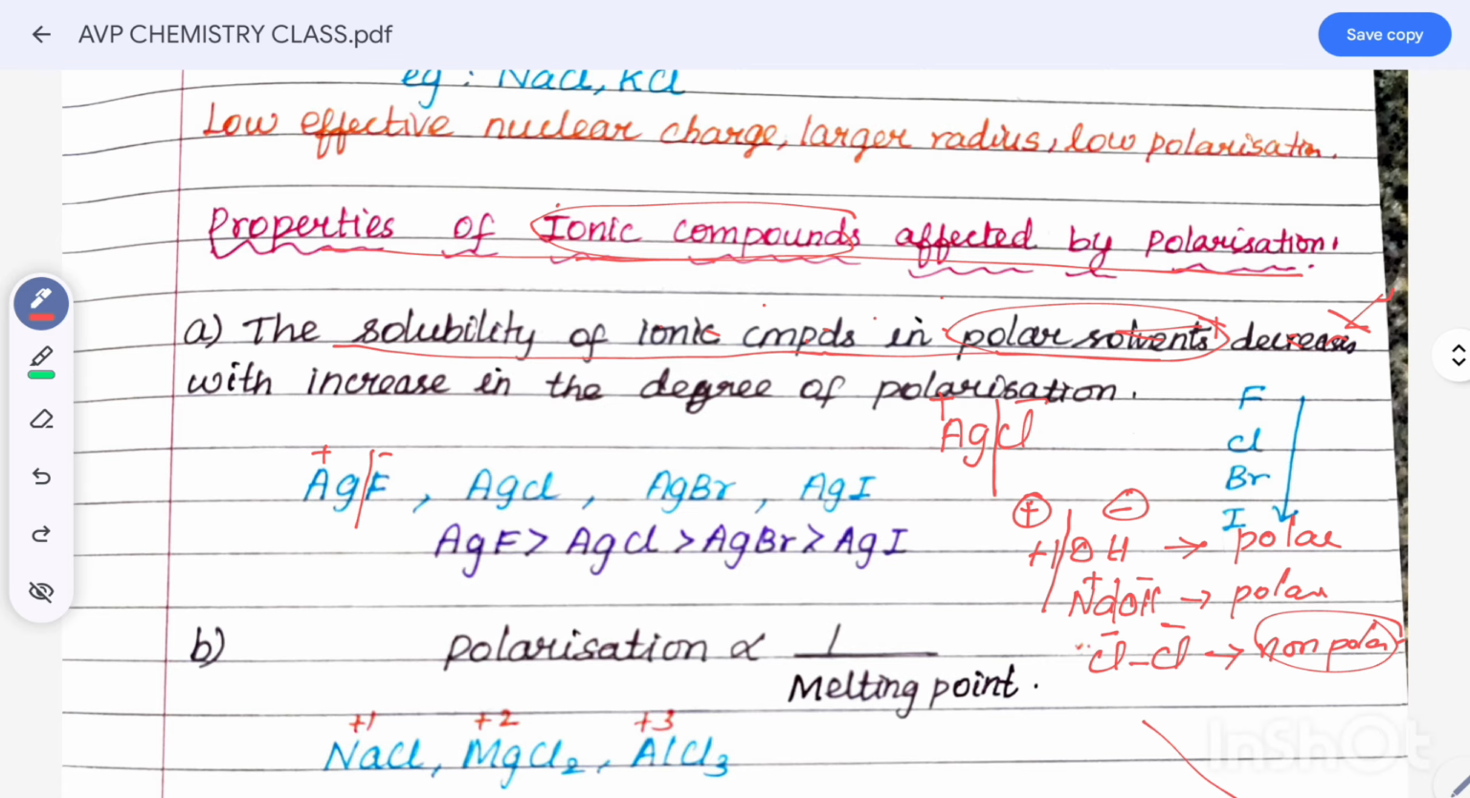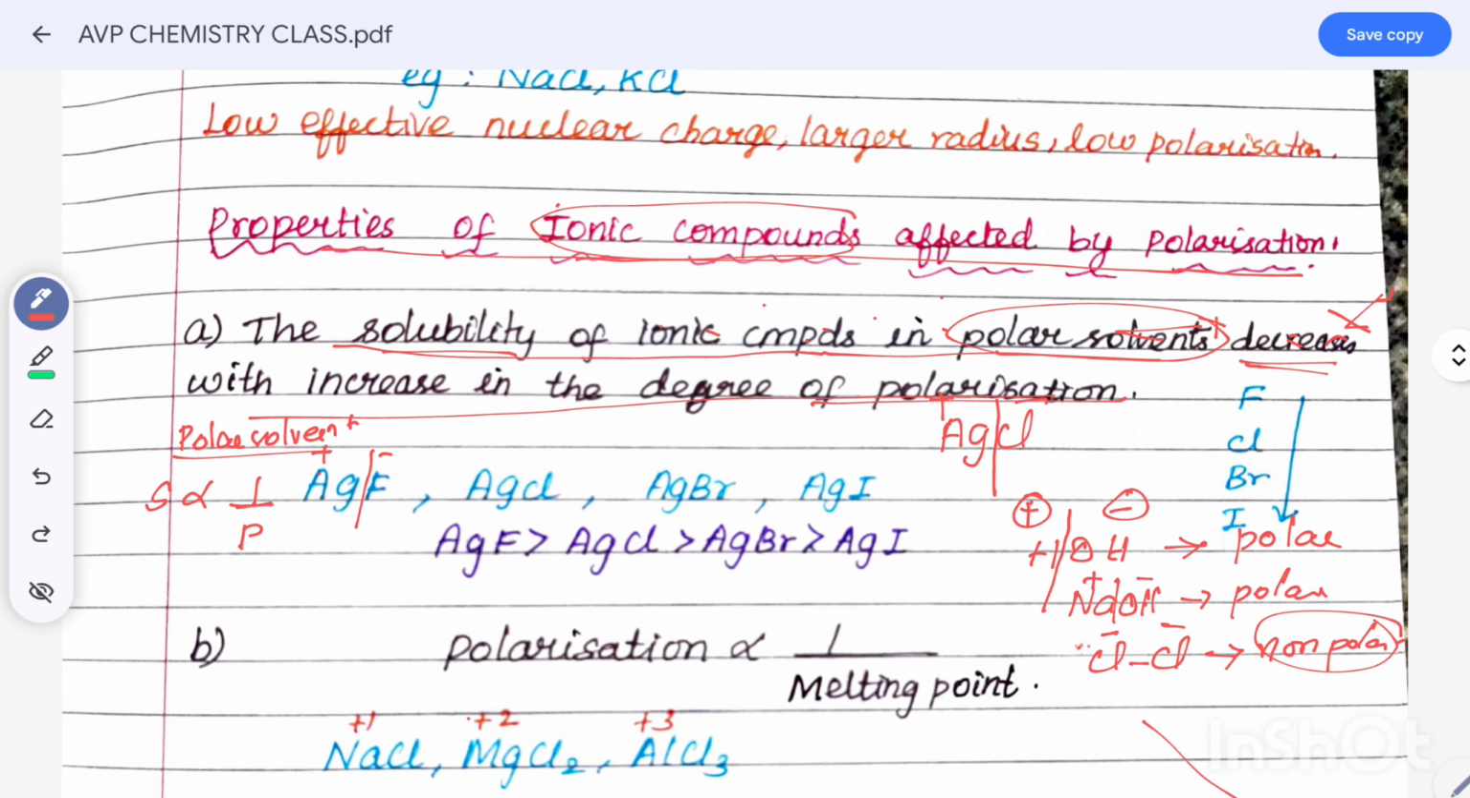So the solubility of ionic compounds in polar solvents decreases with increase in degree of polarization. The solubility is inversely proportional to polarization, but with one condition, that is polar solvent. A polar solvent indicates a plus and minus charge. Solubility means it dissolves in water or any solvent. So the solubility is inversely proportional to polarization.